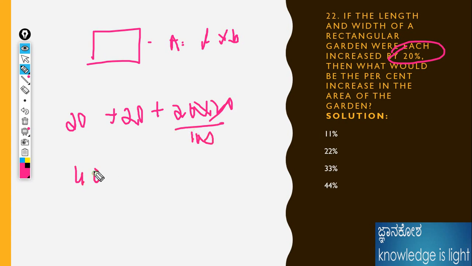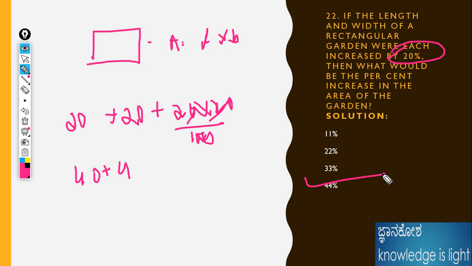That is 40 plus 4, because the zero cancels. So 44 is the answer for this question. The percentage increase of the area of the garden is 44%. If any question like this comes, please understand the topic and do the problem, and understand why we need to apply the successive rate formula.